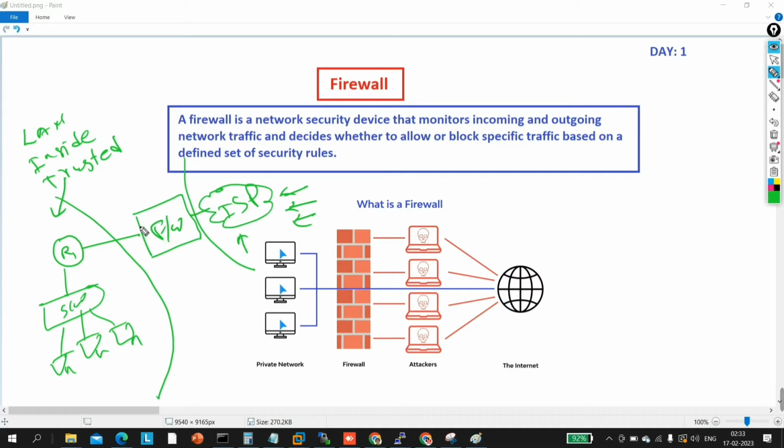So firewall is a device that is placed between trusted and untrusted network, or you can say between private and public network, or you can say between inside and outside network. Okay, anything. Okay, so after that, firewall is a device placed between trusted and untrusted network. It denies or permits the traffic that enters or leaves the network, based on the pre-configured policy. What do you mean by pre-configured policy?